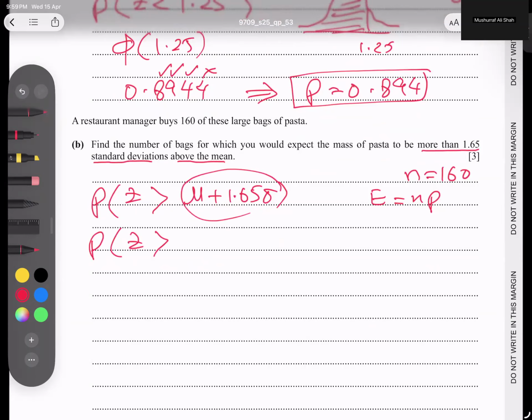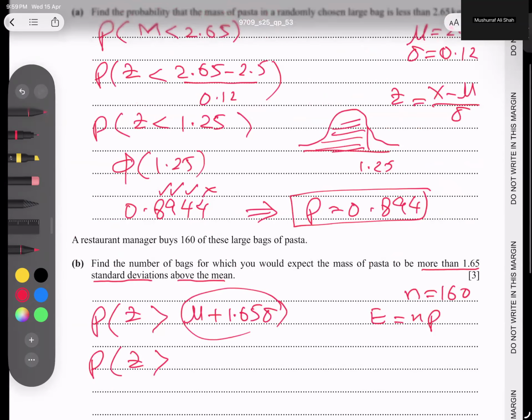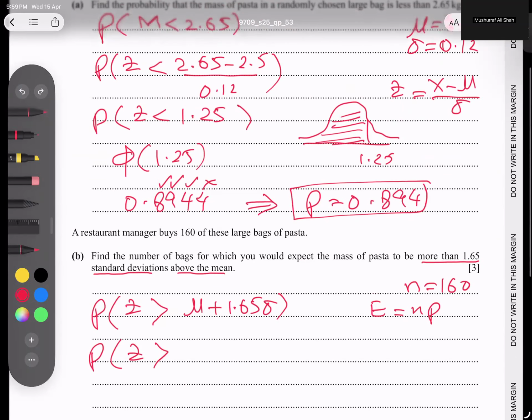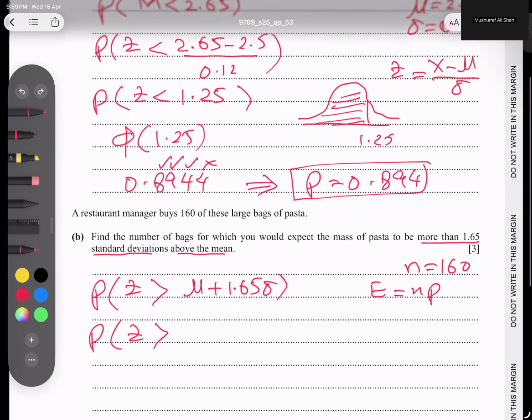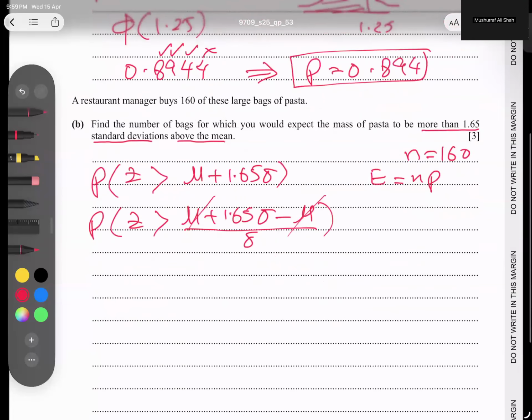According to the previous formula, students, we will plug in this value here. So when I plug in this value, what happens? This will become mu plus 1.65 deviation, minus mean, over deviation. And mean cancels out, and ultimately deviation also cancels out.